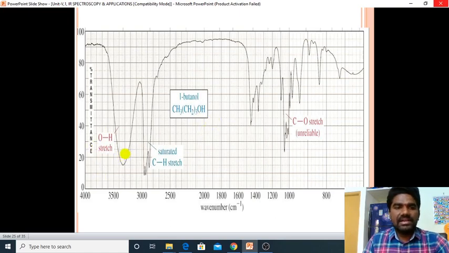Around 3000, CH stretching is there; saturated CH stretching comes around 3000. And here we have CO stretching around 1050 to 1100. From this spectrum we can simply guess what the molecule is.